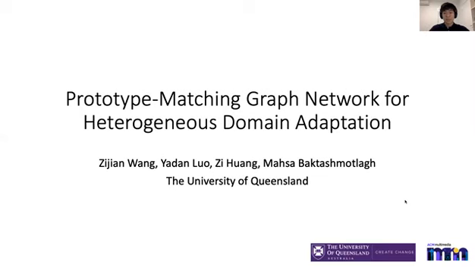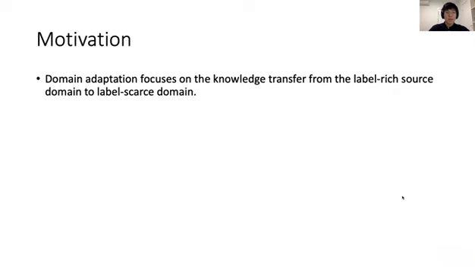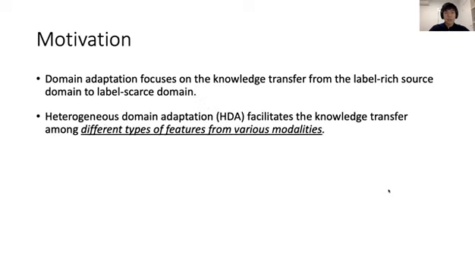In this presentation, we will walk through the prototype matching graph network for heterogeneous domain adaptation. Domain adaptation focuses on the knowledge transfer from the label-rich source domain to the label-scarce target domain. While the previous domain adaptation was limited to the knowledge transfer between the same type of feature, heterogeneous domain adaptation is proposed, which aims to facilitate the knowledge transfer among different types of feature from various modalities.